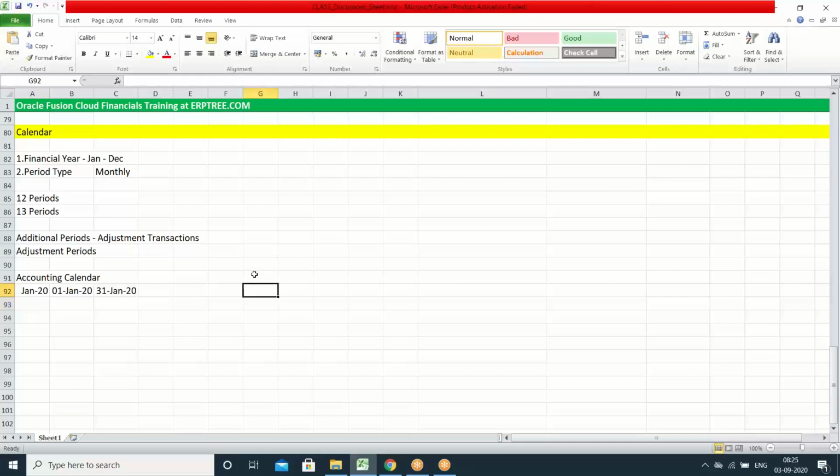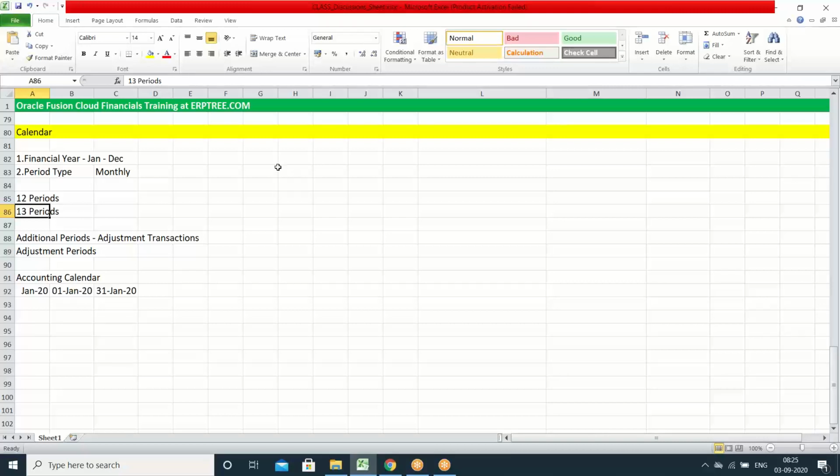The adjustment period entry which I am doing in US financials, which period is it hitting in my secondary ledger? I'm asking because period-on-period entries are matching. Adjustment period entries, where will they hit in the second Indian calendar if I am not defining an adjustment period in the Indian calendar?